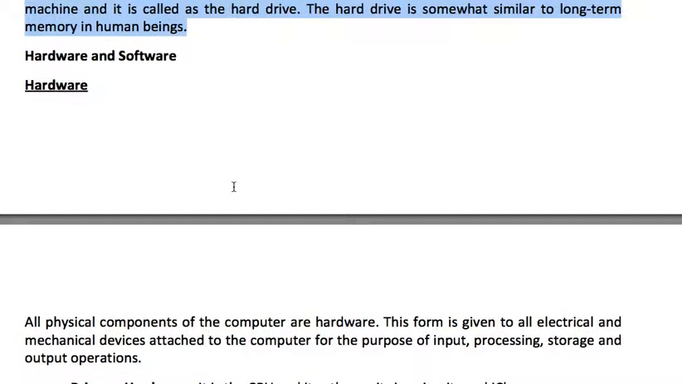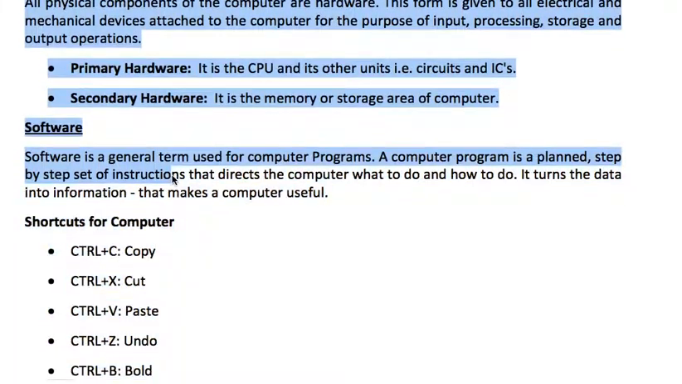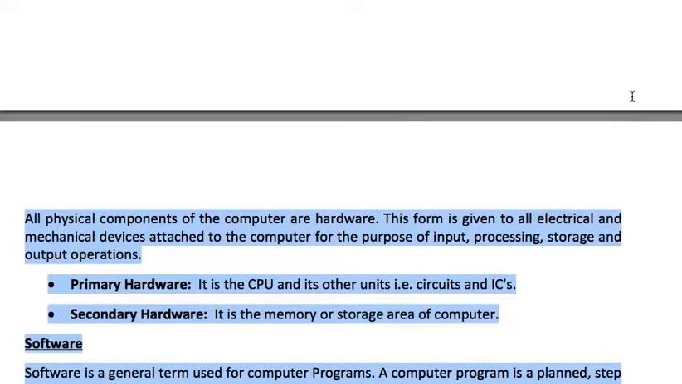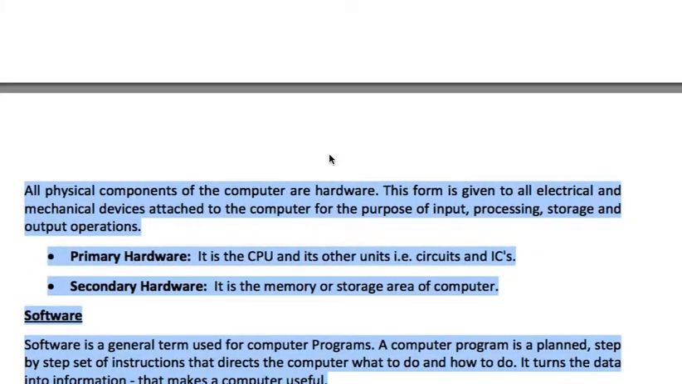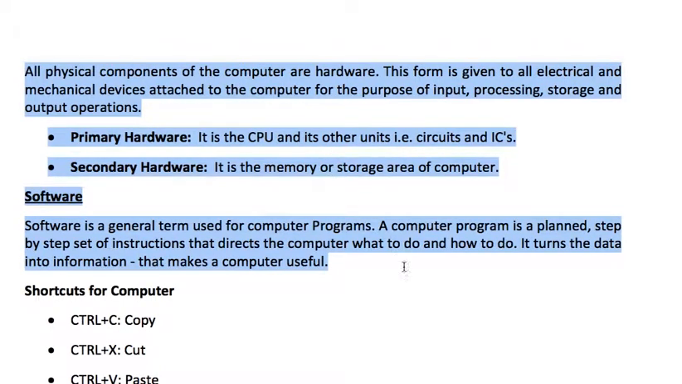Now we distinguish between hardware and software. What is hardware and what is software? Very simple. Hardware is the physical part. All physical components of a computer are hardware. This name is given to all electrical and mechanical devices attached to the computer for the purpose of input, processing, storage, and output operations.